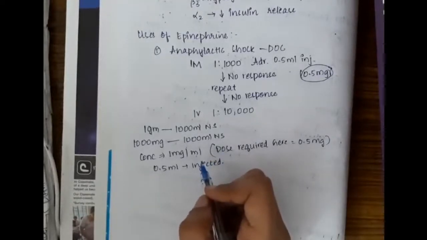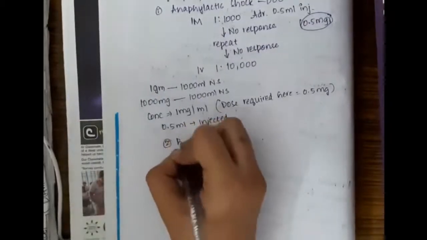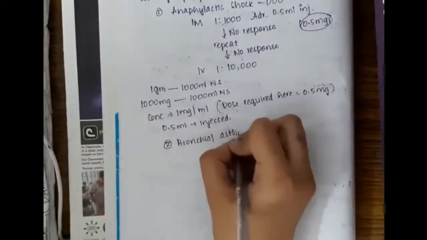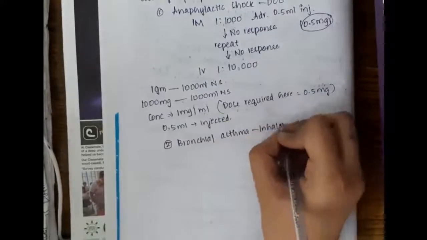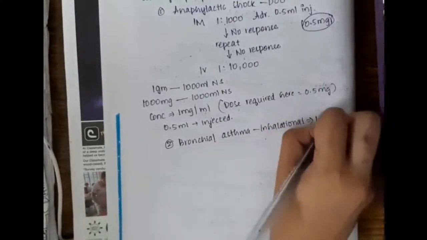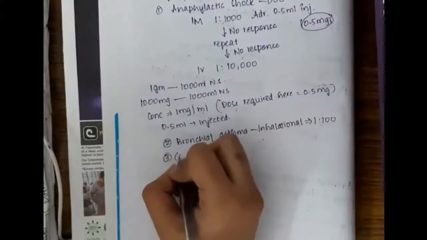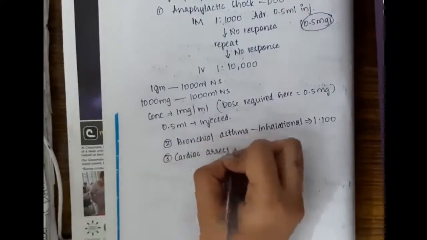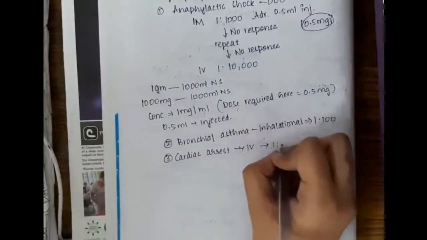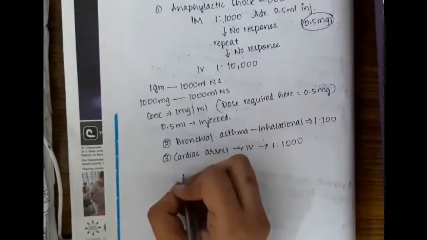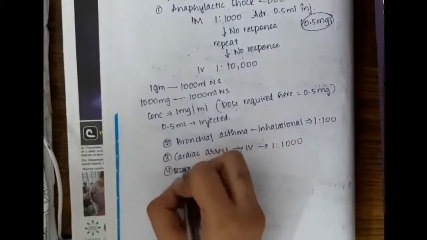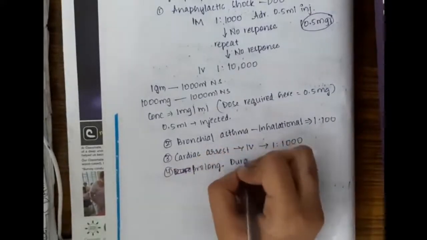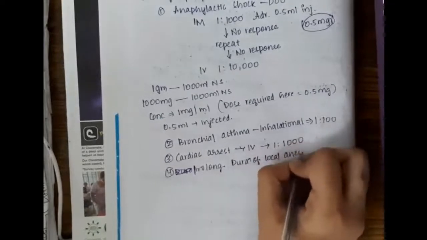Then the second use of epinephrine is in bronchial asthma. In bronchial asthma, it is inhalational, that is 1 in 100. Then third, we have cardiac arrest. In cardiac arrest, it is IV, that is 1 in 1000. Then this also prolongs the duration of local anesthetic.